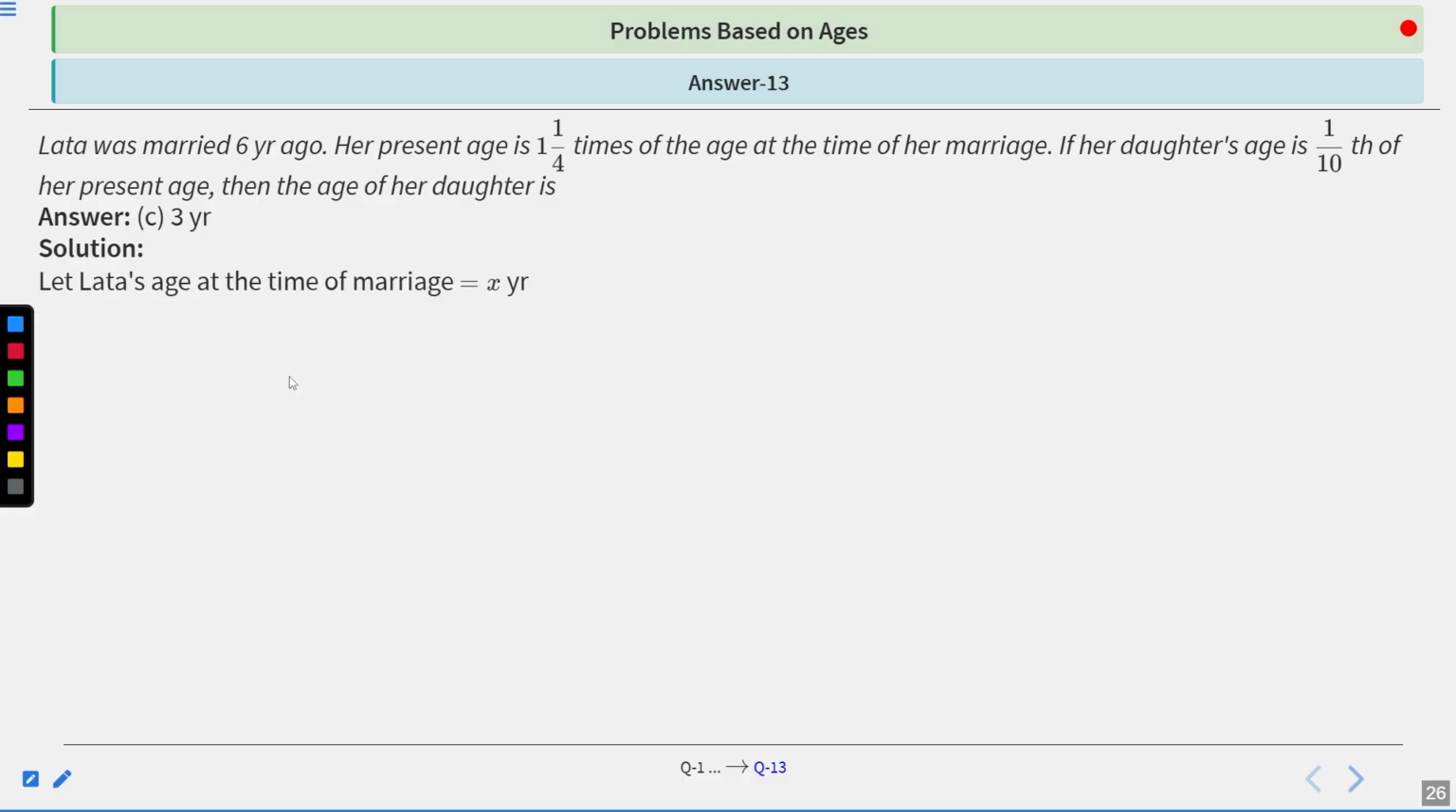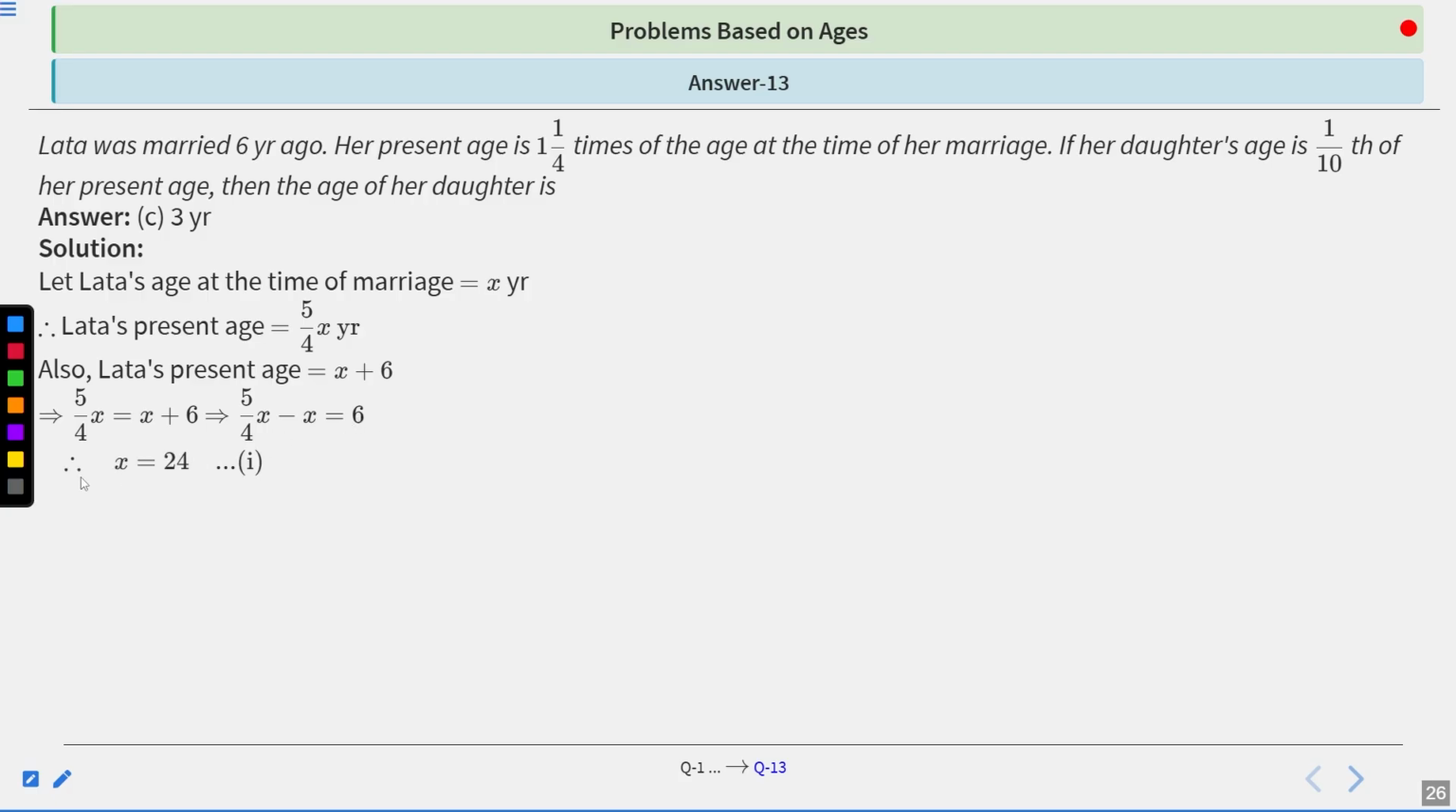Let Lata's age at the time of marriage be x years. So we can say that Lata's present age will become 5 upon 4x years, because Lata's present age was 1 and 1 by 4 times of the age at the time of her marriage. Also, Lata's present age will become x plus 6. So we can say that 5 upon 4 of x equals x plus 6. So when we compare it, we get 5 upon 4 of x minus x equals 6, which gives x equals 24. This is our equation 1.